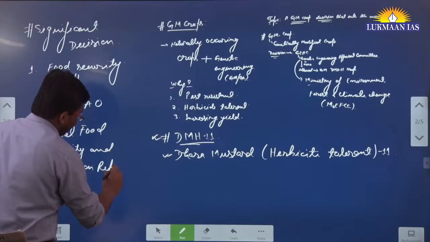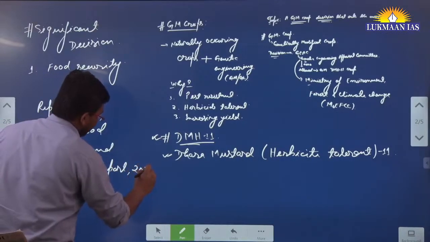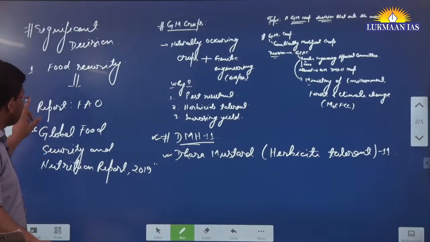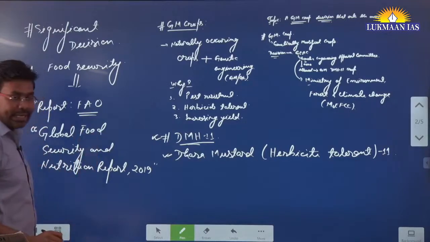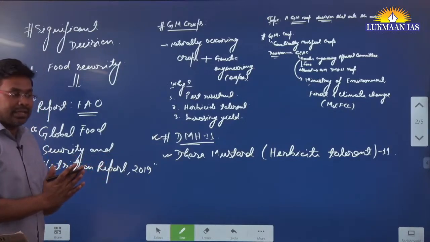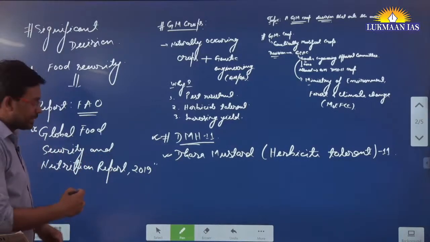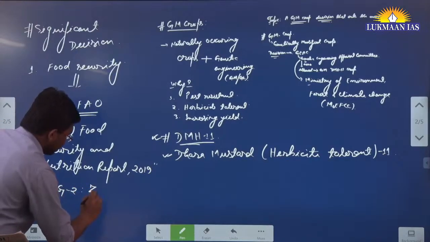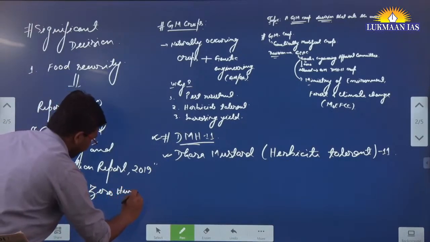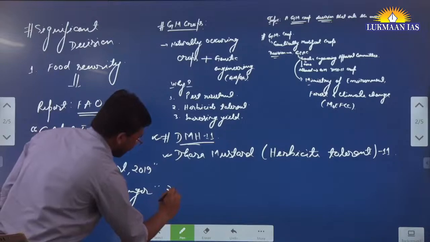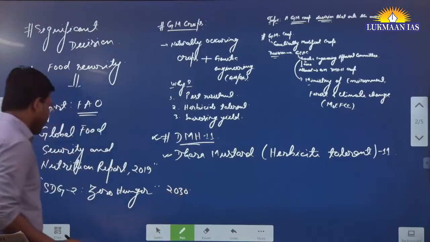This report is also important for us to remember. The name of the report is important, that's why I have written Global Food Security and Nutrition Report. It is released by the United Nations Food and Agriculture Organization. According to this report, the countries are not very near to achieving a particular goal. We have Sustainable Development Goal 2, SDG Goal 2, that talks about zero hunger. We want to achieve this goal by 2030.